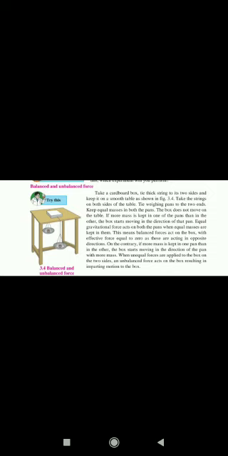Gravitational force acting on both the pans will be equal, because a balanced force is there. On the contrary, if the mass kept in one pan is more than the other, the direction of the box will be towards the pan which has more weight. So first it was equal forces, so it's a balanced force. Then it became unequal forces, one is more, one is less, then it's an unbalanced force. So this is your second type of forces, balanced and unbalanced force.